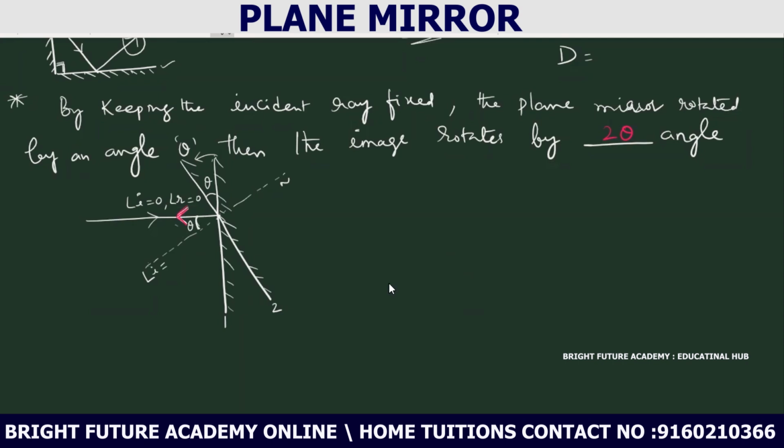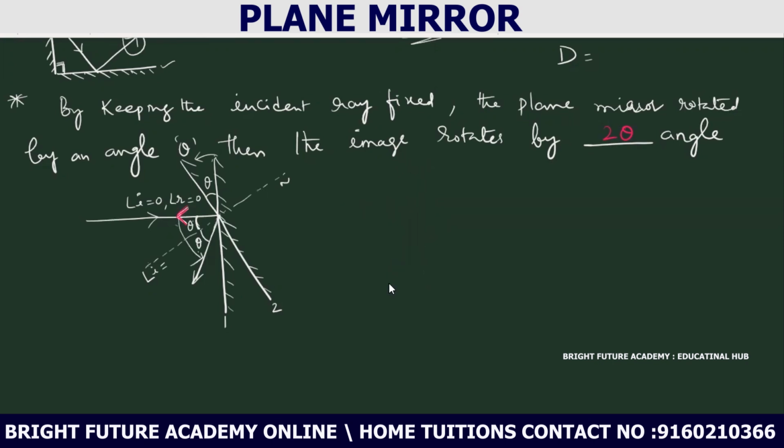Here, if the angle of incidence is theta, the angle of reflection must also be theta. So the reflected ray goes in this direction. The plane mirror is rotated by theta, the incident ray is fixed, and the reflected ray rotates by theta plus theta, that is 2 theta. Remember that, okay?